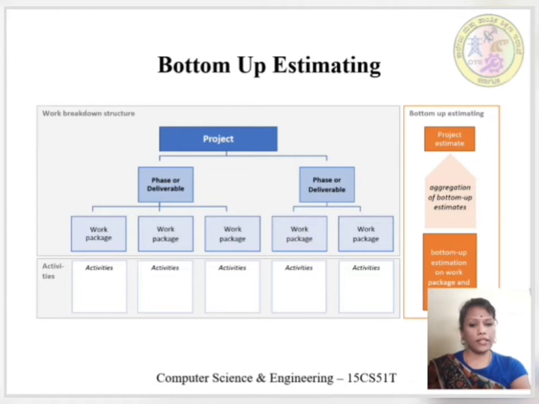These work packages have the lower level activities. So here the cost estimation is done for these lower level activities by the activity experts. And these activity cost estimations are aggregated to the upper levels. Finally, we are getting the project cost estimation.